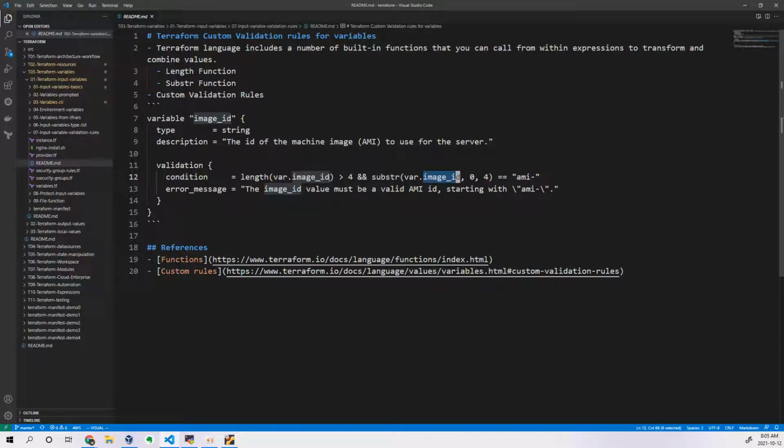What is the first validation? We have written an AND operation here. This is a validation block, right? So in the validation nested block, I have written a condition: the length of that particular image ID should be greater than 4, which means it should be more than 4 characters, and the starting 4 characters should be AMI hyphen. If these two conditions are matched, then it will proceed further.